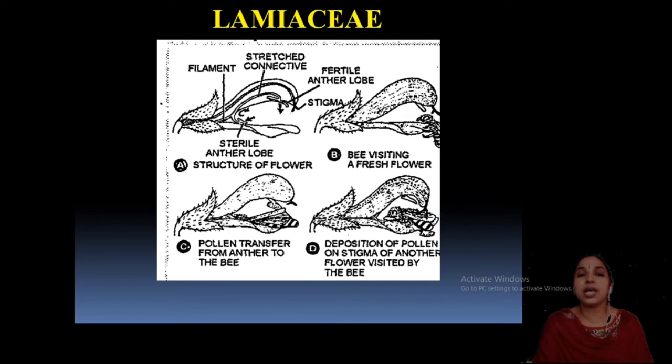Now, the filaments have a structured connective. While insects sit here, the proboscis moves inside and it sucks, and this lower lip petal acts as a seat for the insect. Pollen is deposited on the stigma on reaching another flower. This is the structure of the flower. Usually the insects sit on this lower lip.